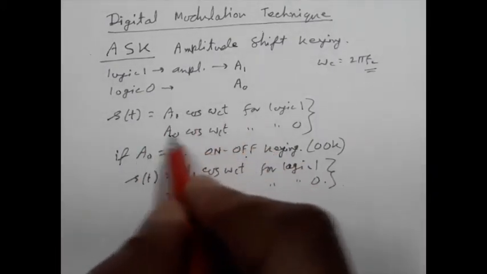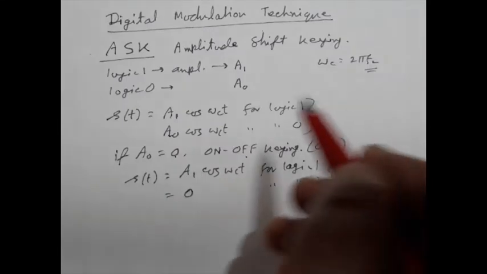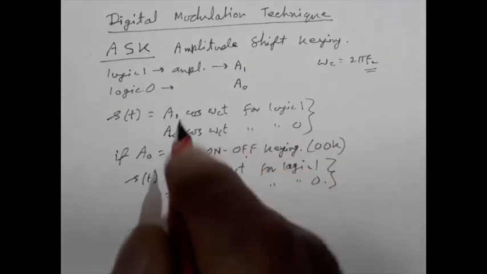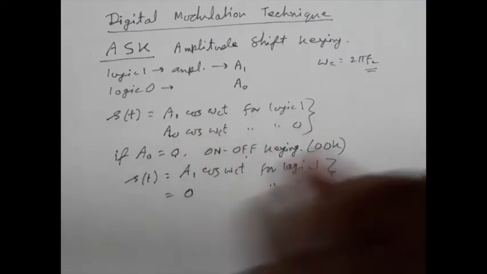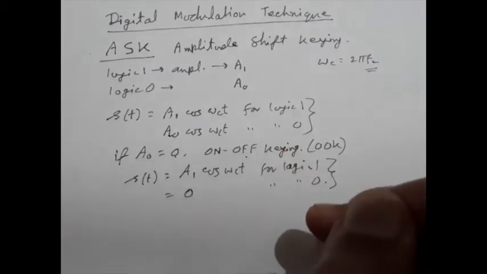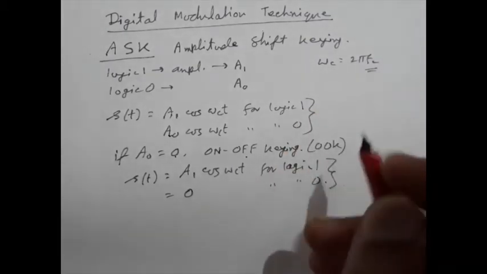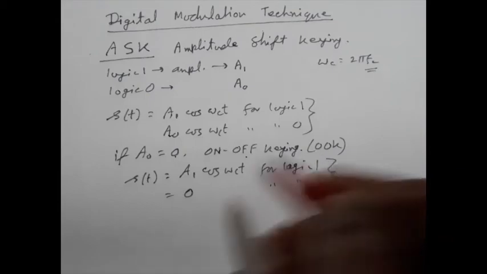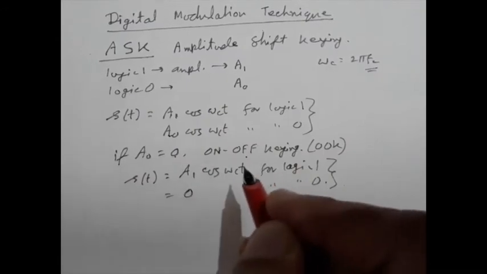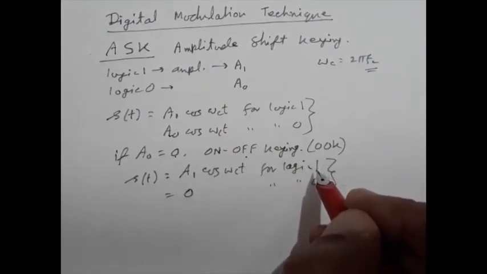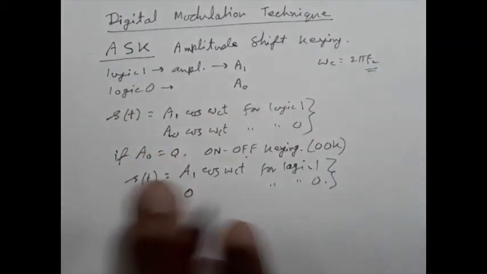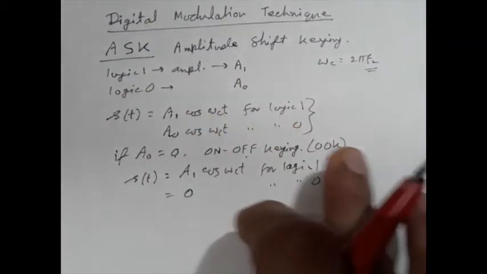In conventional ASK, we can apply different data formats, but that is not possible for on-off keying. So there are relative merits and demerits. Detection of on-off keying is easier compared to conventional ASK, because the distance between the two signals is larger. So those are a few differences and relative merits and demerits.